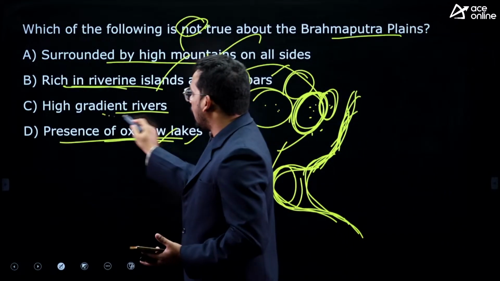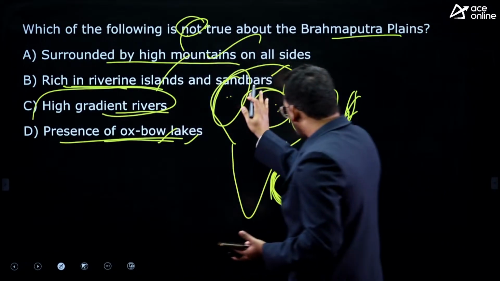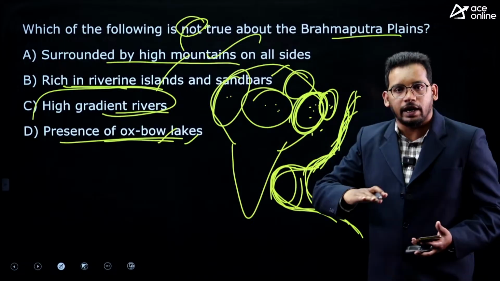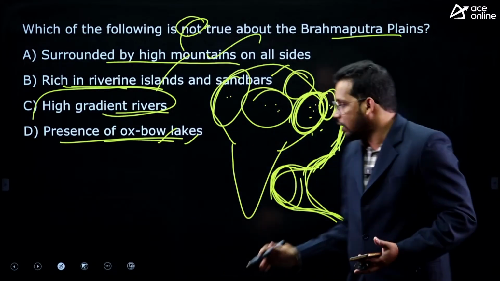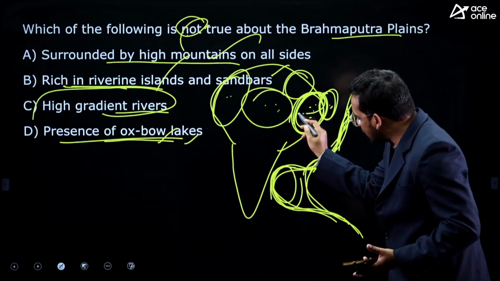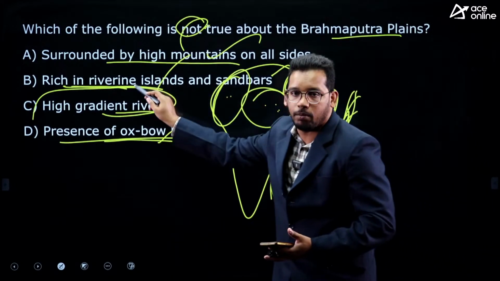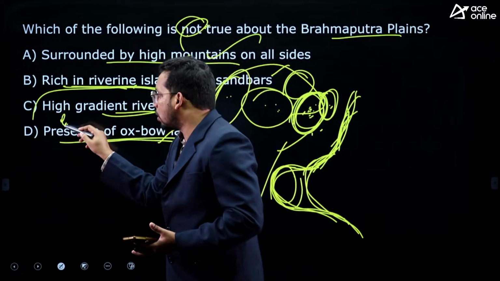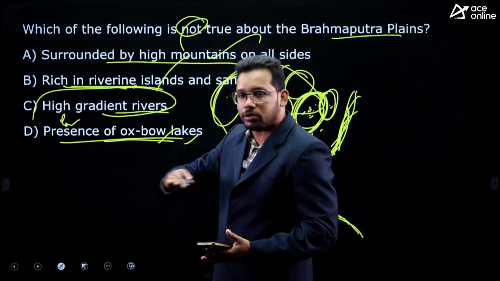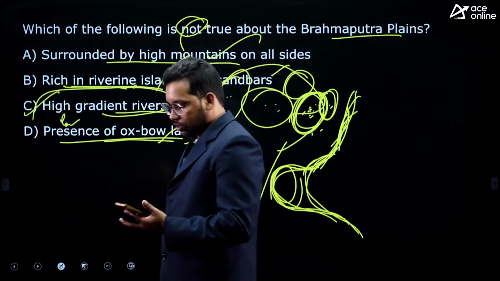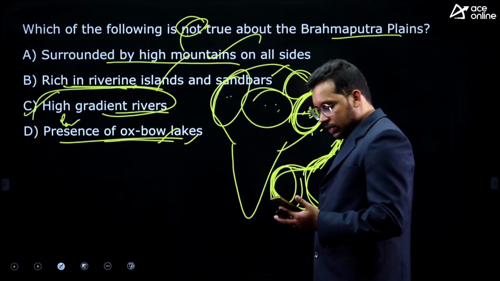Brahmaputra is known for this because whenever there is excess water, new lakes are formed. High gradient, no. Brahmaputra flows with a very gentle gradient. High gradient means what? Very steep. But Brahmaputra flows very gently. That's why sand is deposited and islands are formed. So it actually has a low gradient. It flows in a very gentle plain. It is not in the high gradient. So C is the answer.